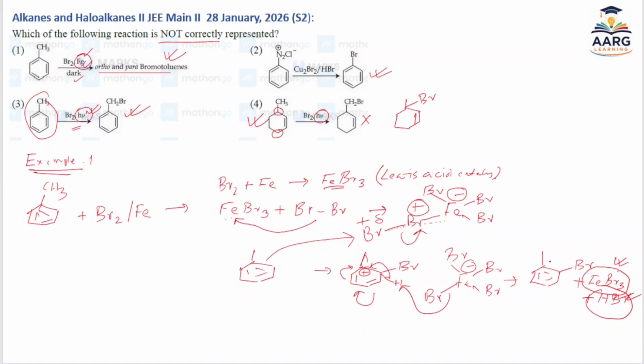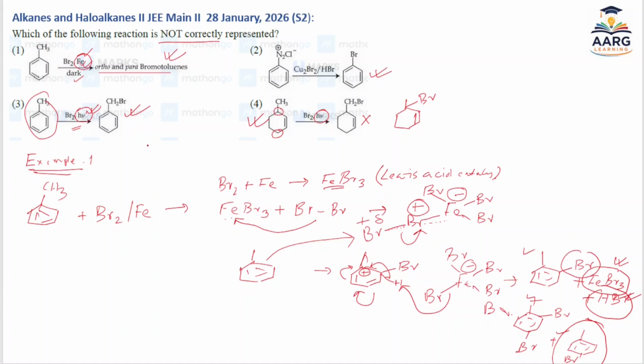So I just showed that this is the ortho substitution, but it may be a mixture of ortho plus para, or para, or ortho-bromo-para, tribromo. So all things are possible. This is possible, this is possible, this is possible. And if they ask the major product, then this is the major product because of less steric hindrance. So para-bromotoluene is the major product. So this is one part.